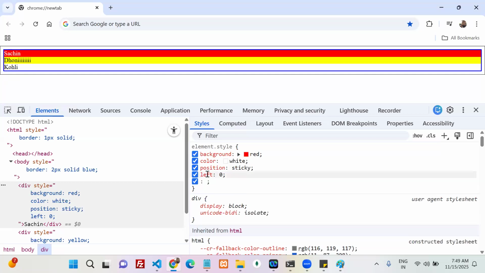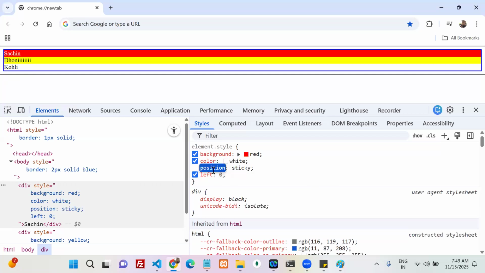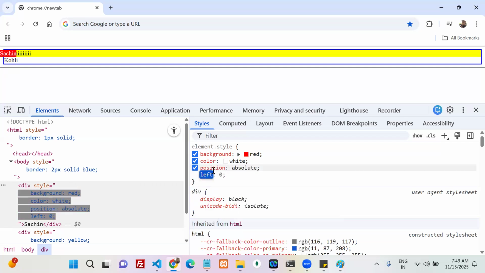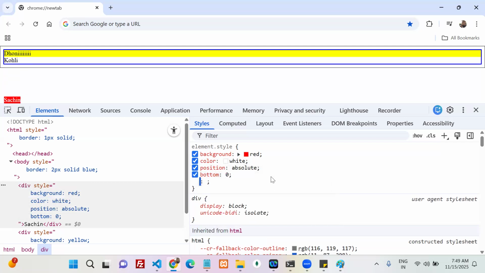Can we check it? Position is absolute, and my bottom is 0. But it does not take the body, it does not take the HTML, it is placed somewhere else. So is your statement correct or wrong?